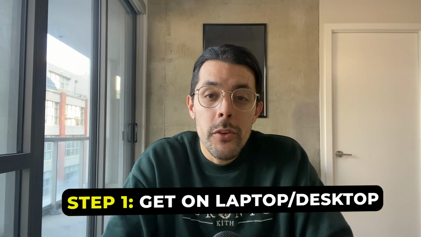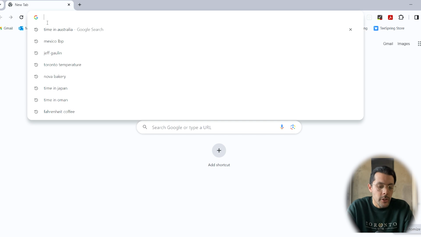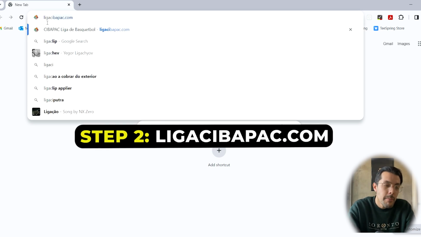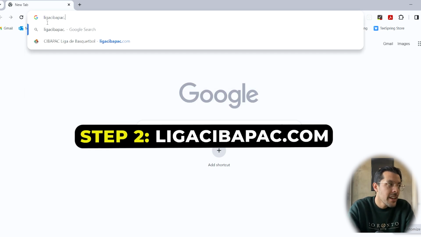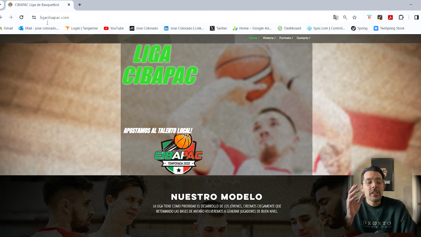Okay, so the first thing you're going to want to do is get to your laptop or computer. If you try to do this via mobile or on your phone, it's going to be quite difficult. It's going to take a few more steps. So I'd really recommend that you get on your laptop or your computer. And what you're going to do is open a tab and type in LigaCIBAPAC.com and press enter. This is going to take you to the home page of Liga CIBAPAC.